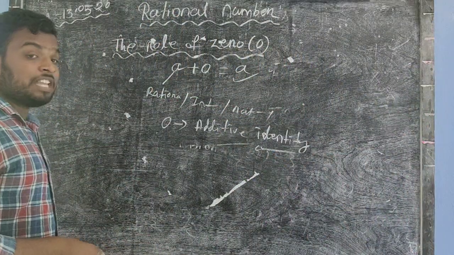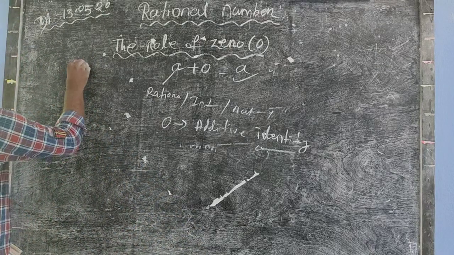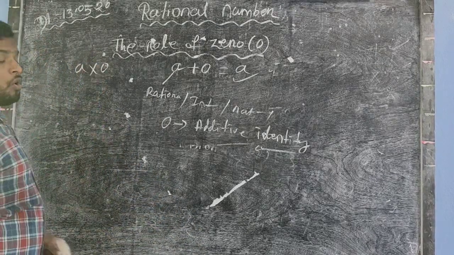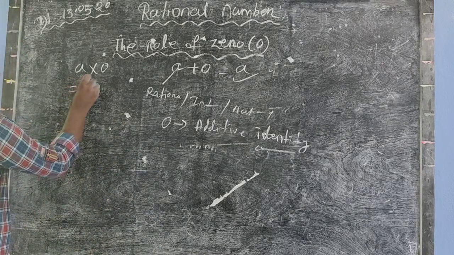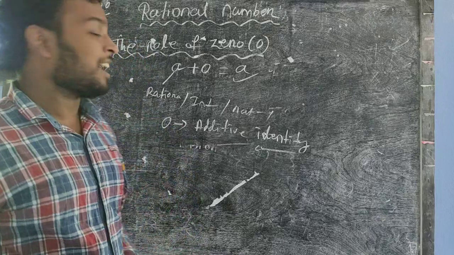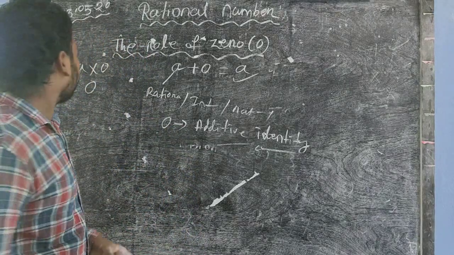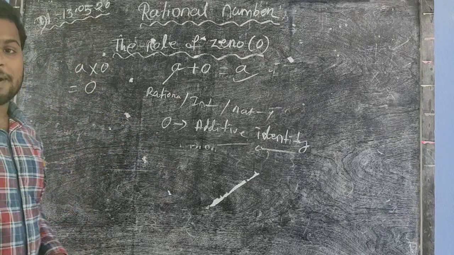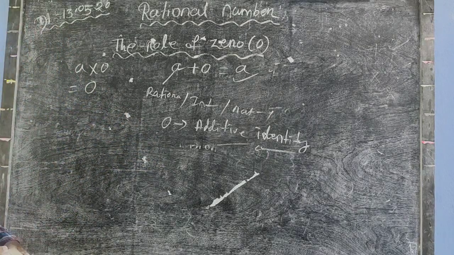And when you multiply 0 to any number, you get 0 as a result. Zero swallows everything.